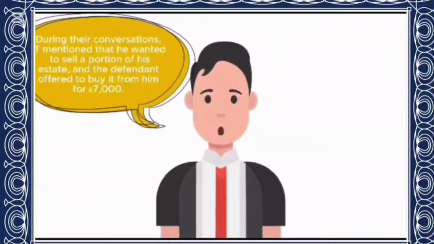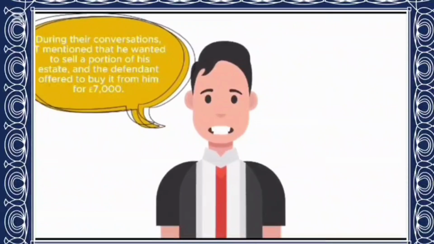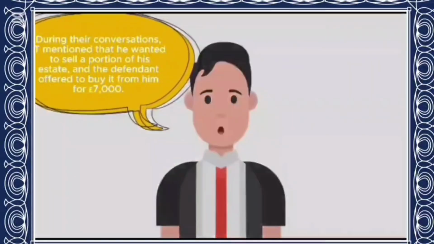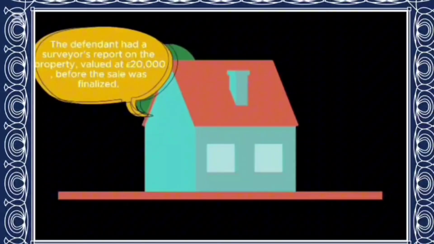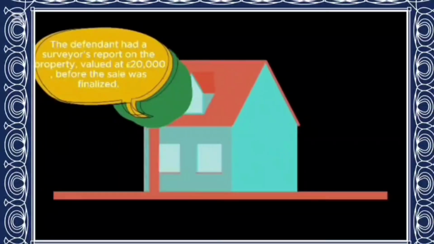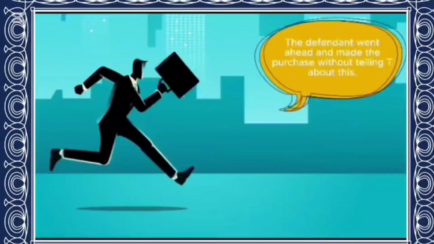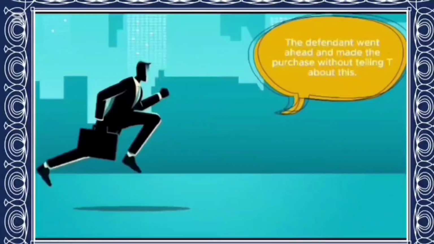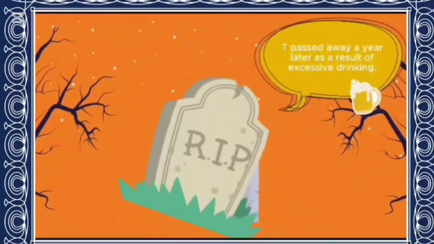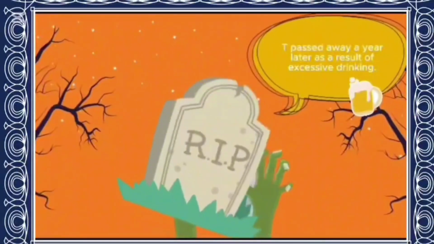During their conversation, T mentioned that he wanted to sell a portion of his estate and the defendant offered to buy it from him for 7,000 euro. The defendant had a surveyor's report valuing the property at 20,000 euro before the sale was finalized. The defendant went ahead and made the purchase without telling T about this. T passed away a year later as a result of excessive drinking.